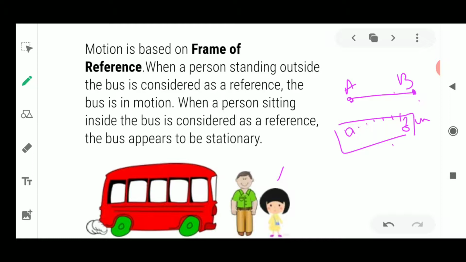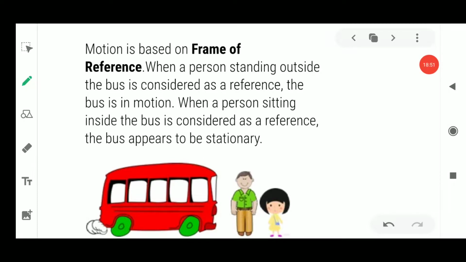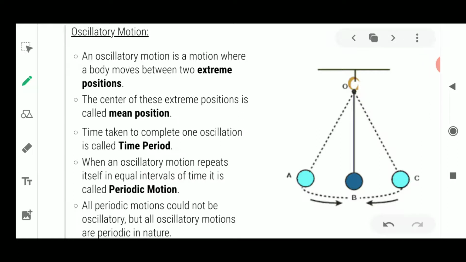Okay, so reference means you are just taking a comparison point and you are comparing the motion of the original object. Okay, so this was about the frame of reference. Now I move on to the next slide that shows you the first type of motion, that is oscillatory motion.